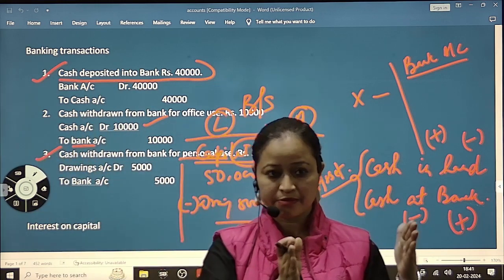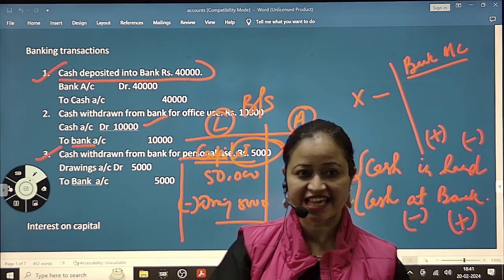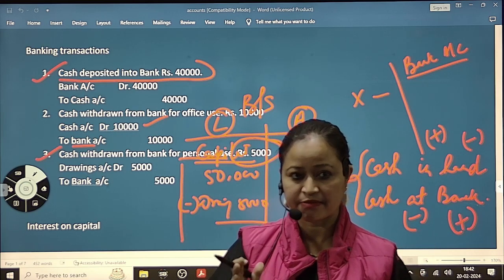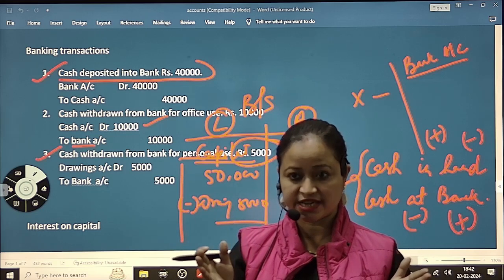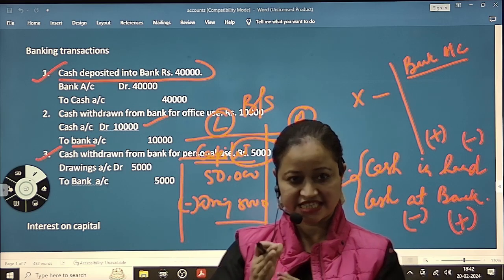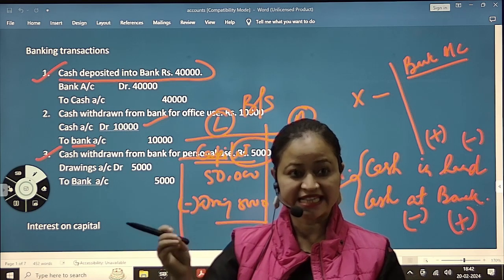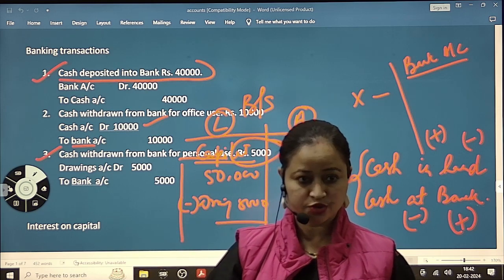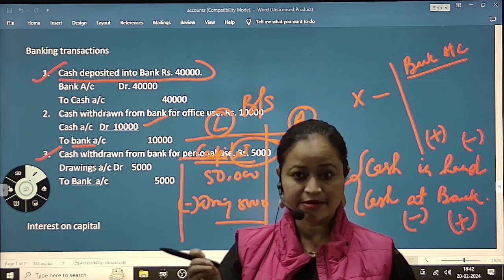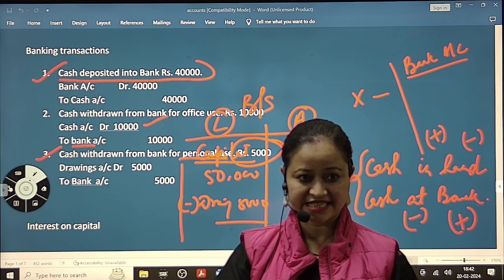When we will prepare bank account, at the end we will come to know bank में पैसा कितना है. पैसा गया, पैसा आया bank में. So at the end, when we will prepare the ledger account, when we will get balance c/d, we will come to know what is the balance in the bank. And when we will prepare cash account, we will come to know at the end what is the amount that is in hand, cash in hand. That is the balance. Okay?